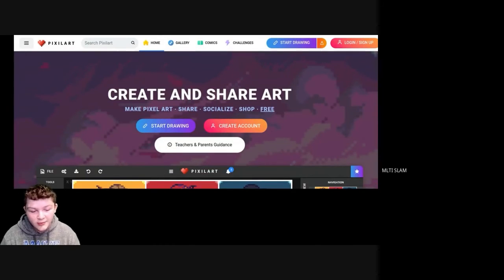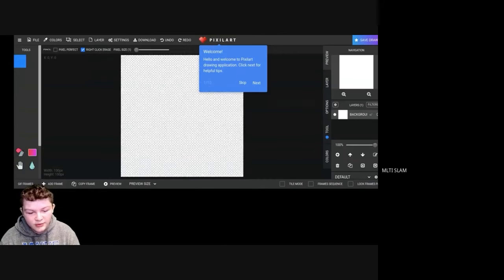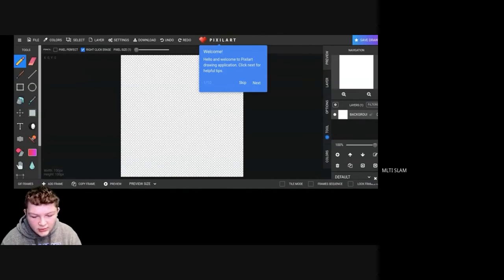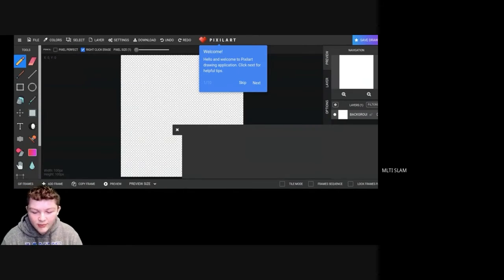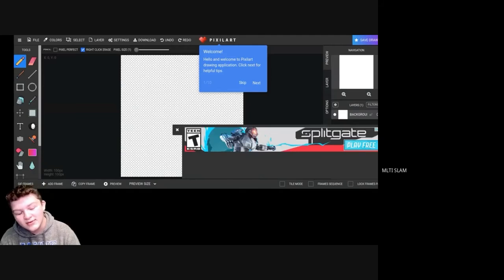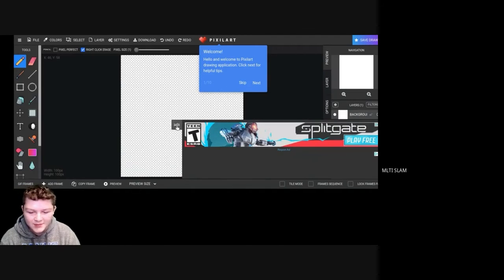Once you go to the website pixelart.com, you will be presented with this screen that says start drawing or create account. Because this website is so great, you don't actually need to make an account. You can just click right on start drawing, and just like this, it will bring you to a brand new screen. It will first pop up ads because they do need to make money somehow. It's a free website.